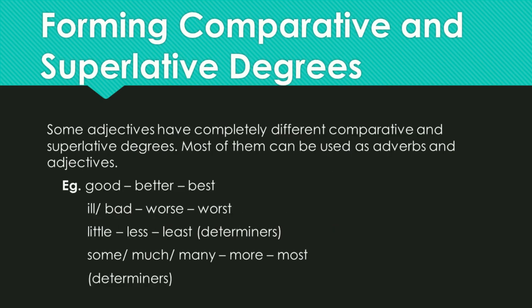Some adjectives have completely different comparative and superlative degrees. Most of them can be used as adverbs and adjectives. Let us see some examples. Good becomes better in comparative degree and best in superlative degree. Ill or bad becomes worse in comparative form and worst in its superlative form. Little becomes less or least. That can also be used as determiners.